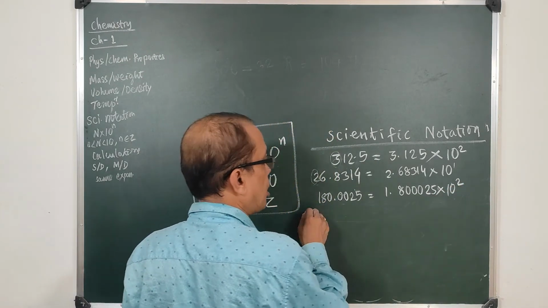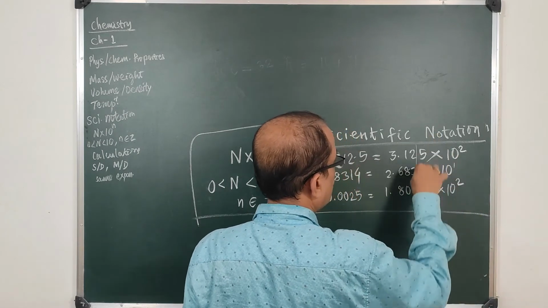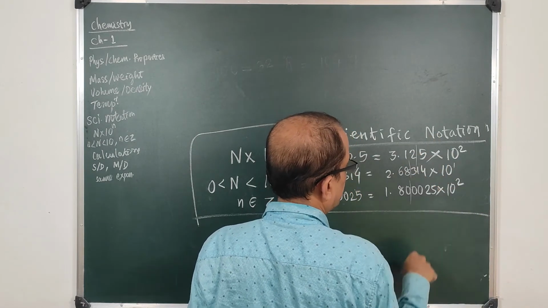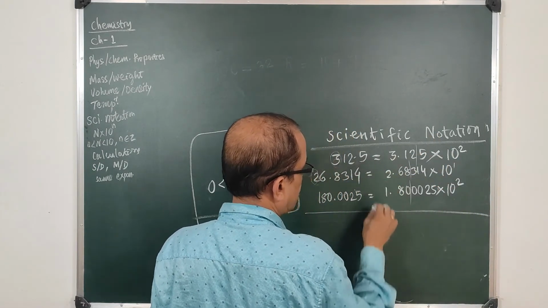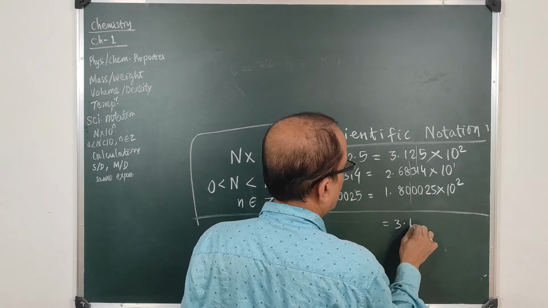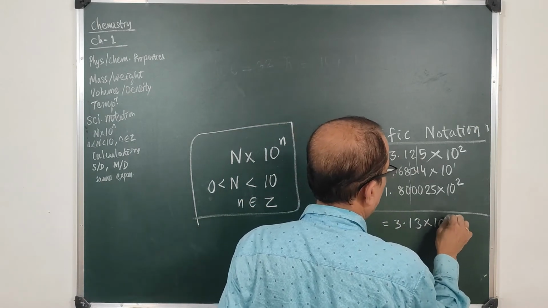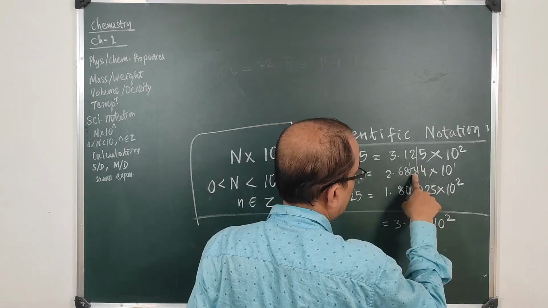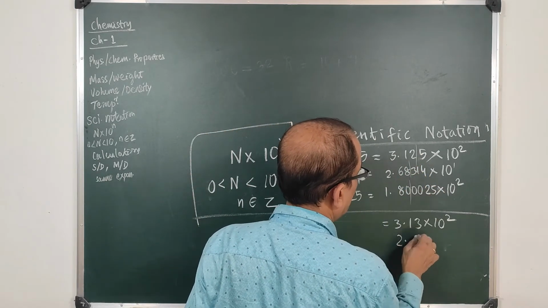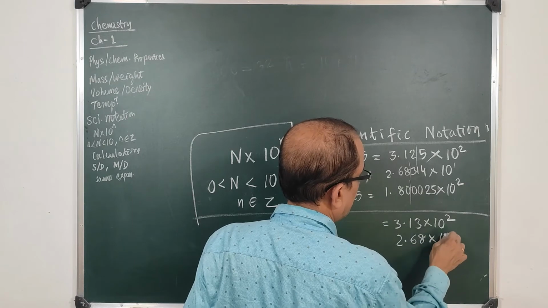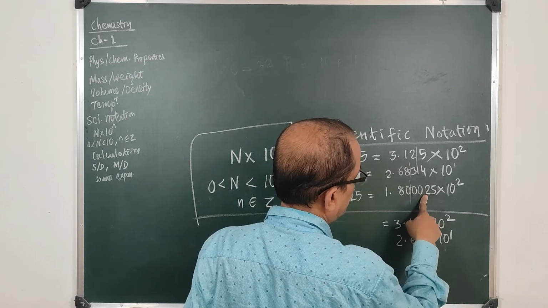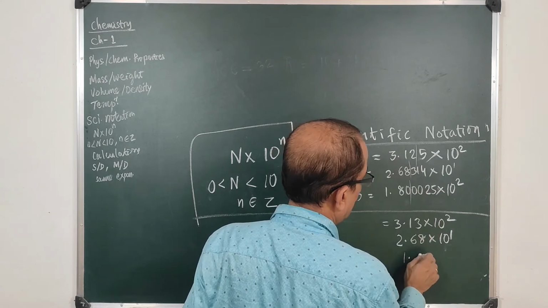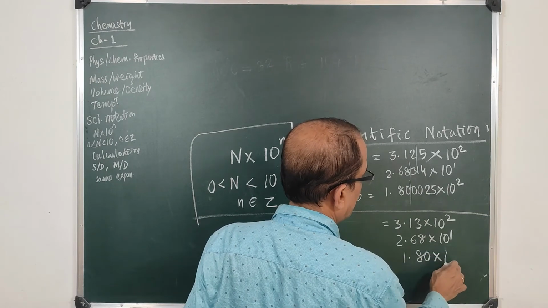And by approximation we can keep two decimal places. So the first one becomes 3.13 into 10 square approximately, because there is a 5 here, there is a 3. Less than 5, so we can write 2.68 into 10 to the power 1. Here there is a 0 less than 5, so we can write 1.80 into 10 to the power 2.